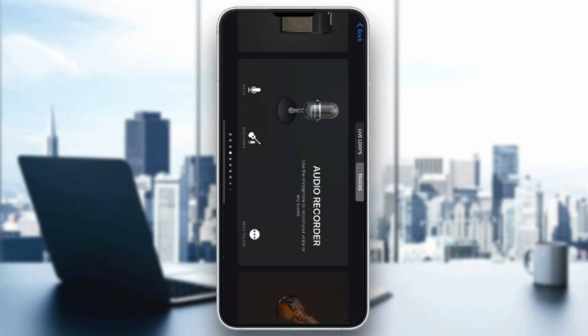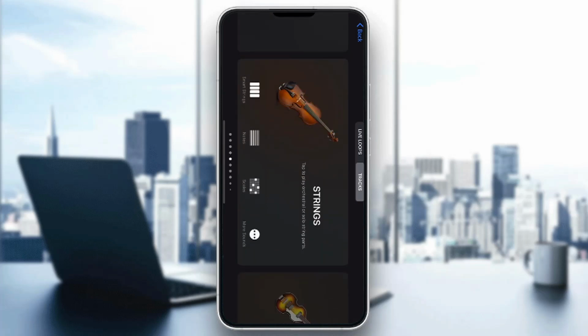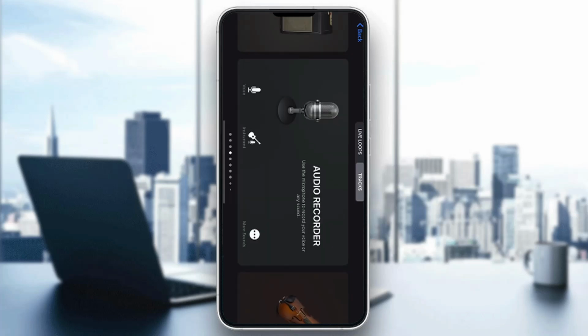So the first thing you want to do is to open up the official GarageBand application on your mobile phone if you've not already. If you do not have the application, just go to the App Store and download it. And after opening it up, you'll be greeted by this main page right here, which is the home page where you can find all the instruments you can play. You have your audio recorder right here and so on. So guys, let's see how we can get started with removing the hiss sound from our tracks.